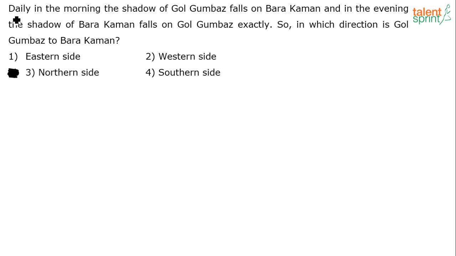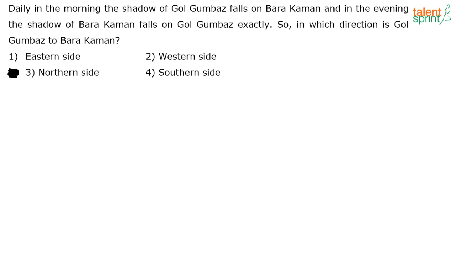So the question here reads, daily in the morning, the shadow of Gol Gumbaz falls on Barakaman, and in the evening, the shadow of Barakaman falls on Gol Gumbaz exactly. So in which direction is Gol Gumbaz to Barakaman? Now, the concept that we need to use here is the one that we have discussed in the last model of the topic of directions, right?